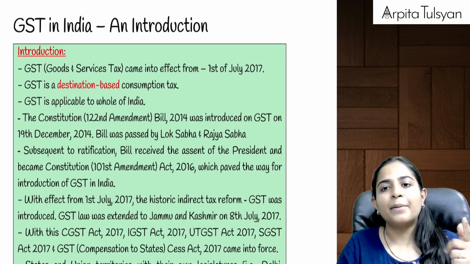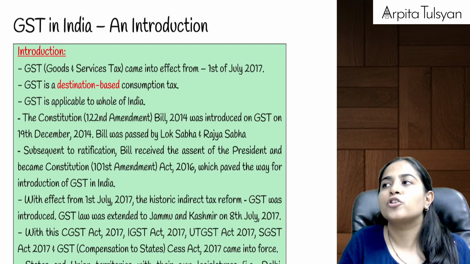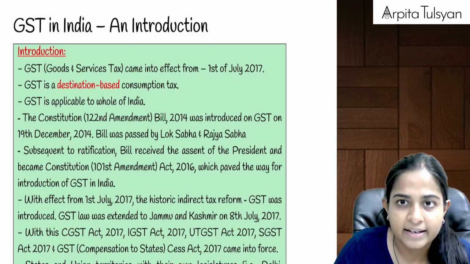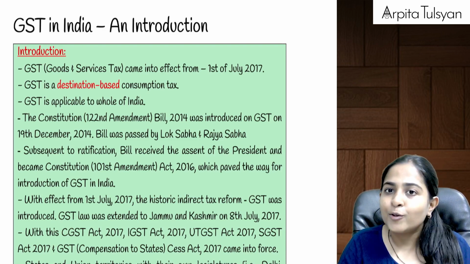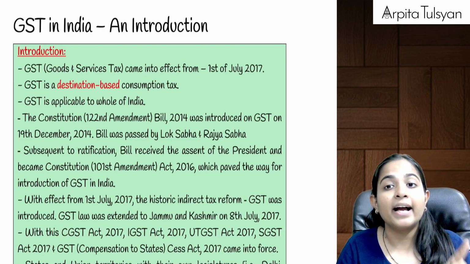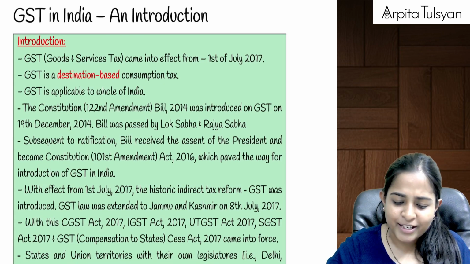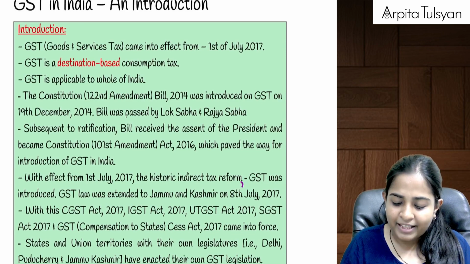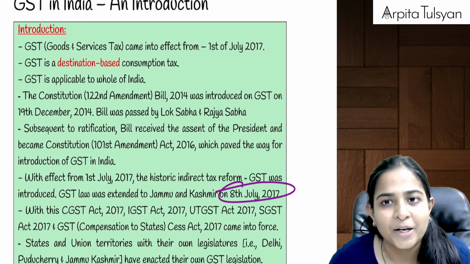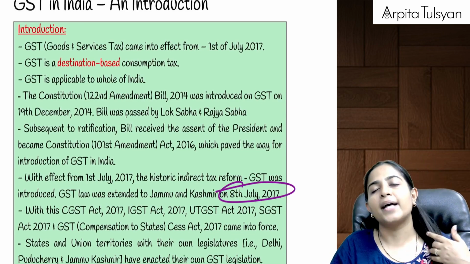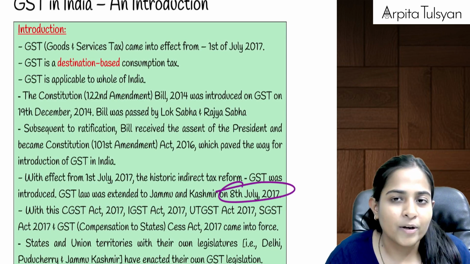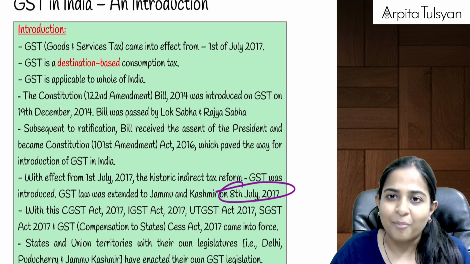Then, GST came into picture from which date? It came into picture on 1st July 2017. As on 1st July 2017, it was applicable to whole of India excluding Jammu Kashmir, but with effect from 8th July 2017, it was adopted by Jammu Kashmir also, and now as on today, the GST law is applicable to whole of India including Jammu and Kashmir.